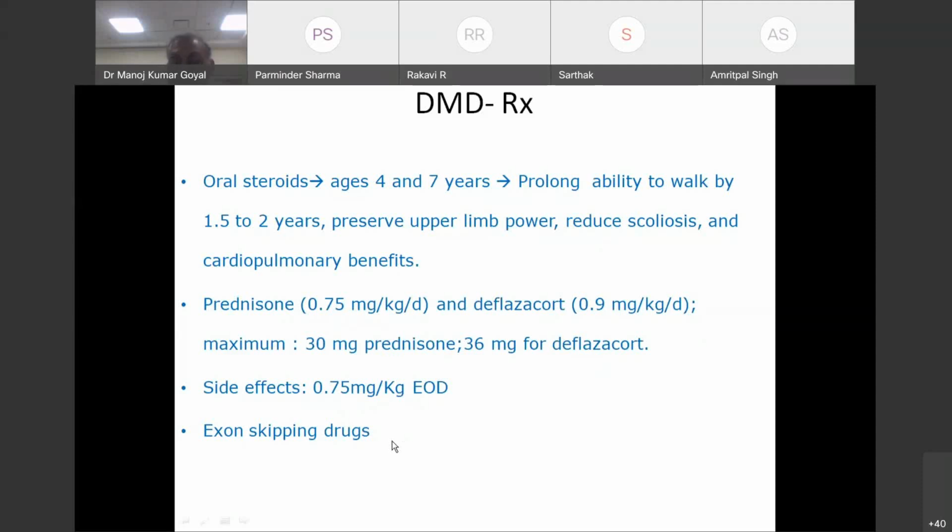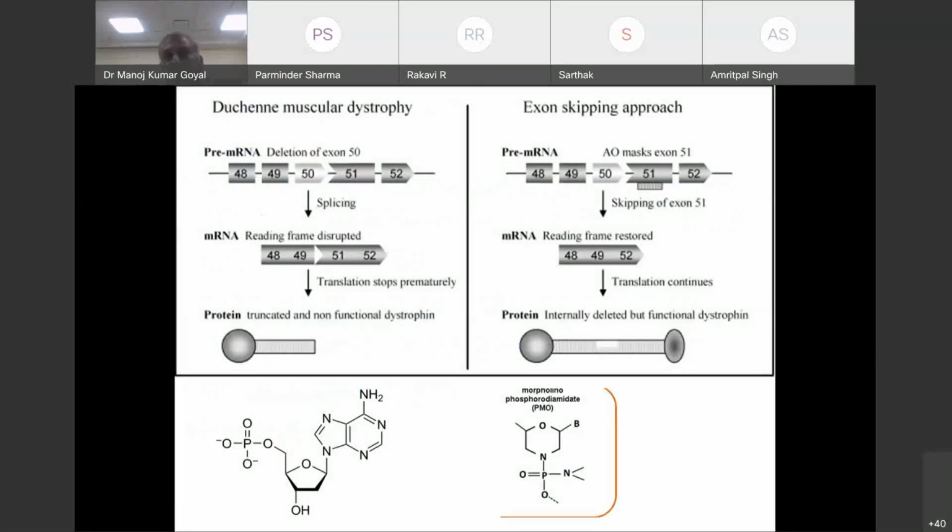Now we have new genetic therapies available which have shown promising results and have already been approved by the FDA. What we do here is exon skipping. I want all of you to understand this also. Suppose a mutation has affected exon 50. This is the dystrophin gene, and a mutation has deleted exon 50. So this may disrupt the reading frame. Translation stops here.